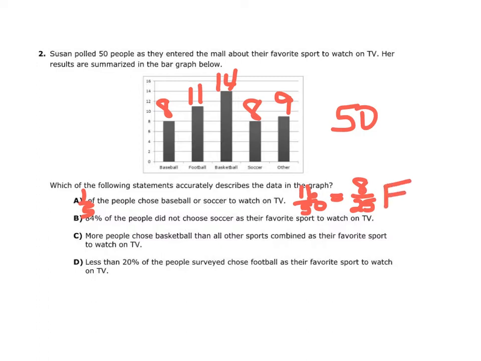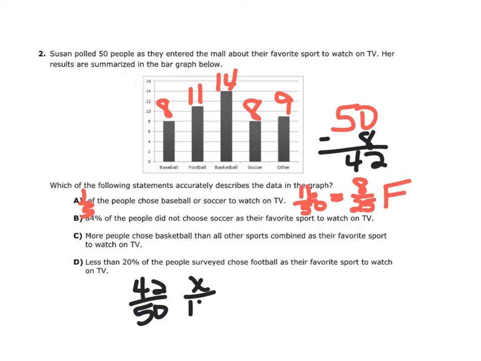Okay, for letter B, it says 84% of the people did not choose soccer as their favorite sports to watch. Well, soccer is 8, so what I'm going to do, I'm going to go ahead and subtract 8 from 50, which is 42. And if you do 42 over 50 is equal to x over 100. Well, again, there's a scale factor of 2. So that's going to be times 2. That's 42 times 2 is going to be 84. So B is correct so far.